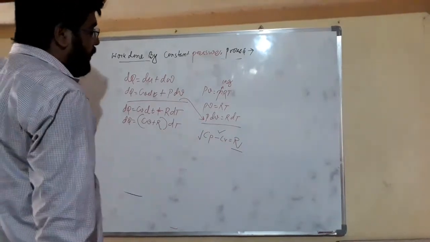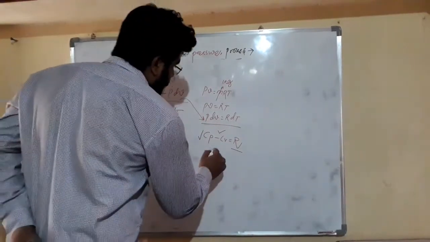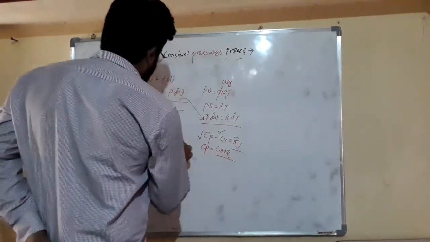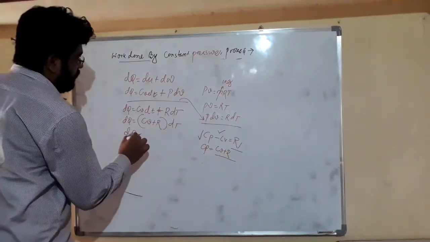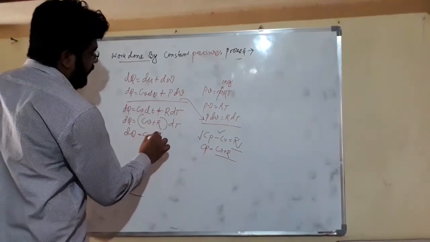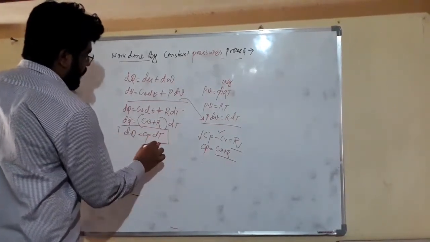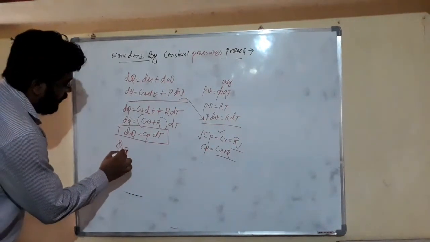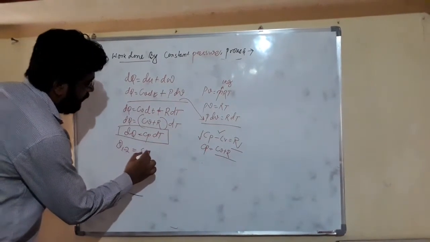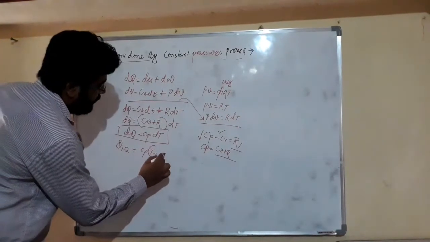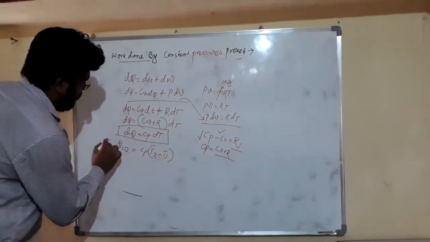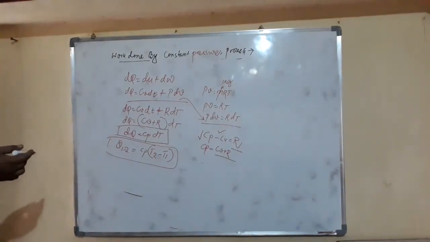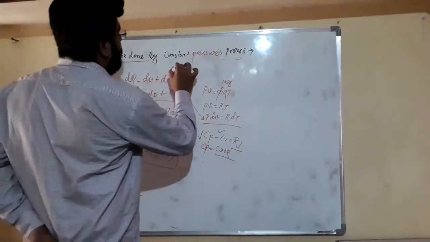So friends, cp minus cv equals r, and we can write cp equals cv plus r. So here cv plus r becomes cp, and it becomes dt. So friends, here transfer of heat from 1 to 2 equals cp (T2 minus T1). This is the equation for transfer of heat for our constant pressure process.